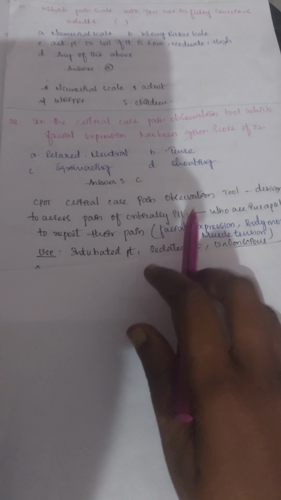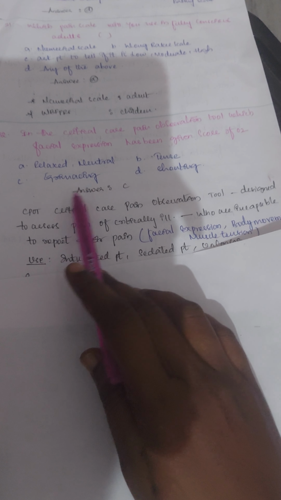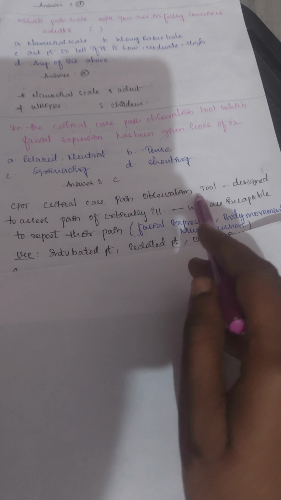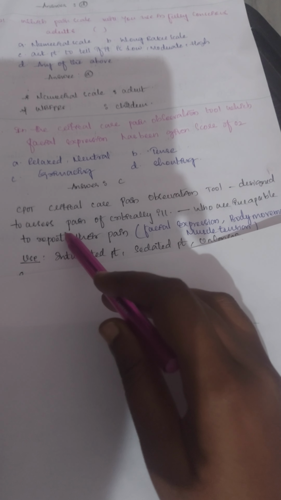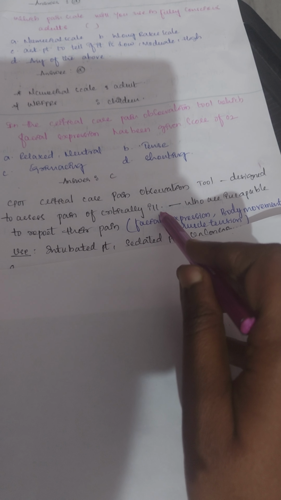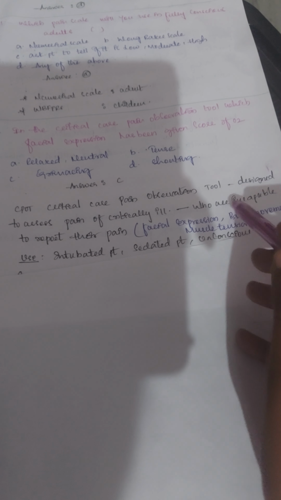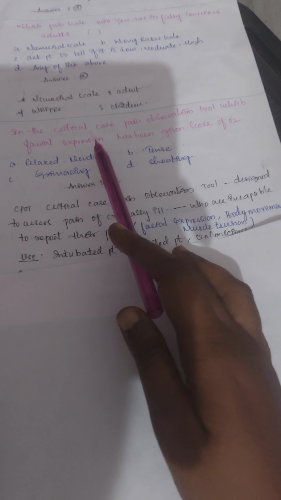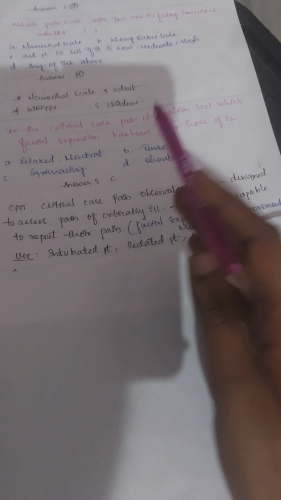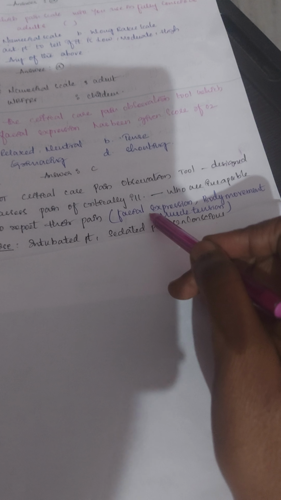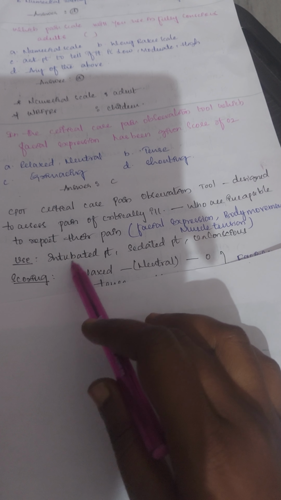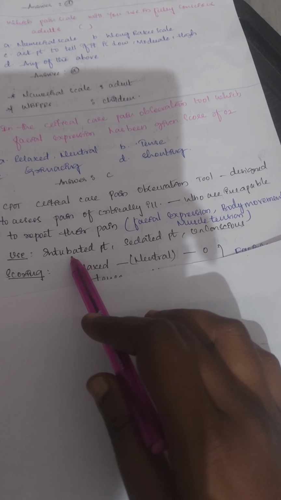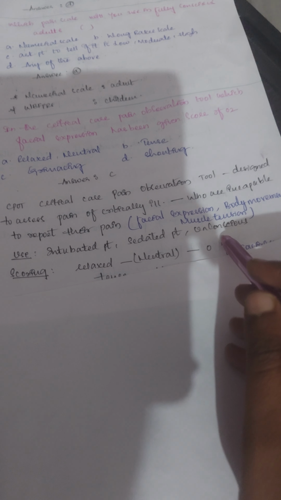So let us discuss what the critical care pain observation tool is. It is used to check the level of pain in critically ill patients, who are incapable of expressing their pain. For them we can use this scale to assess their pain. In it we check 3 parameters: facial expression, body movements, and muscle tension. This CPOT can be used in intubated patients, sedated patients, and unconscious people.